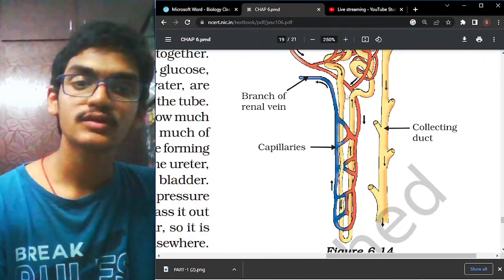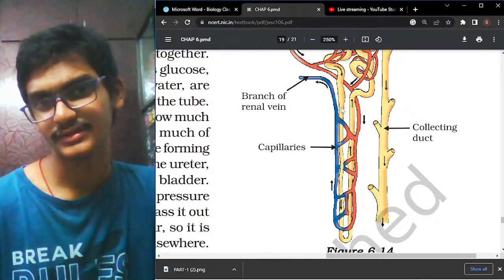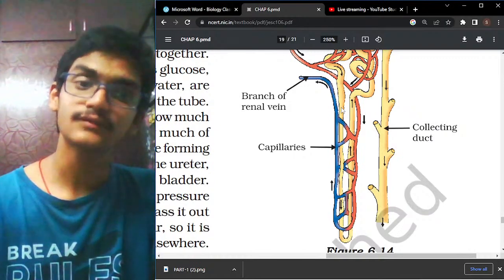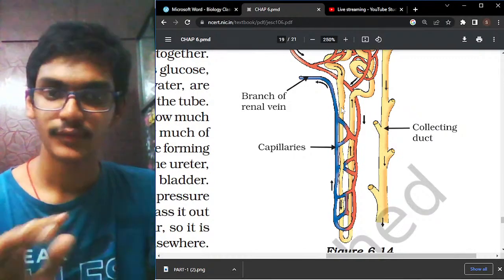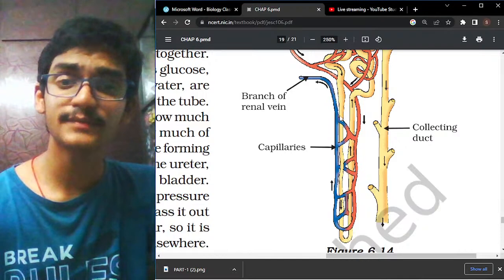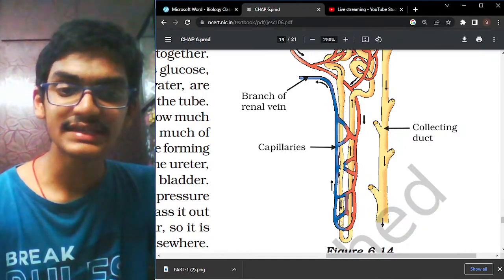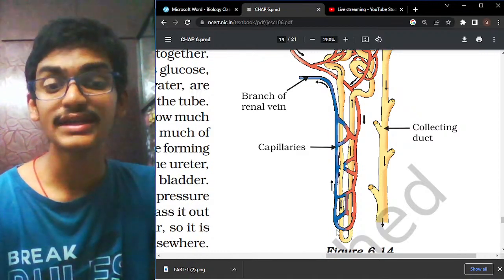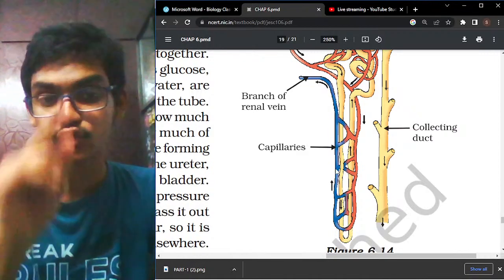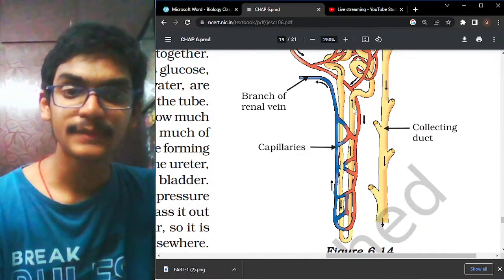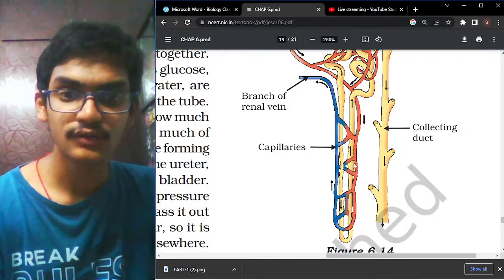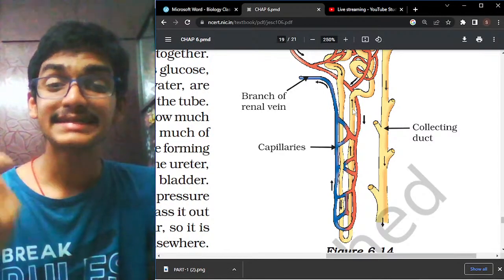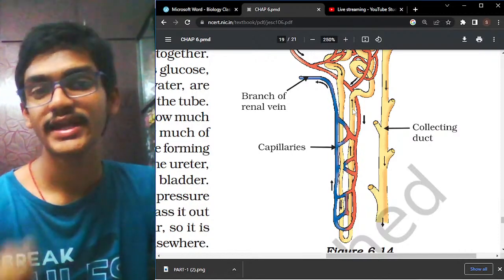This proximal convoluted tubule is where the absorption process happens. Once we go to that, you will understand. Let us now try to understand the structure. This is the proximal convoluted tubule, and here you can see a U-shaped structure. This is called the Henle's loop. And this part, as you can see the arrows above, is called the DCT, that is the distal convoluted tubule.